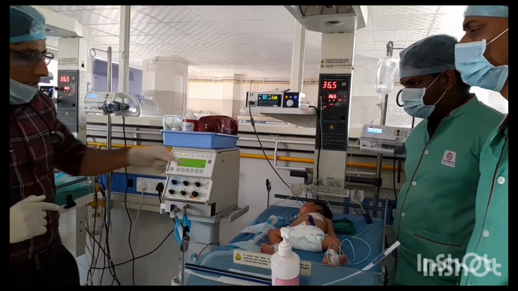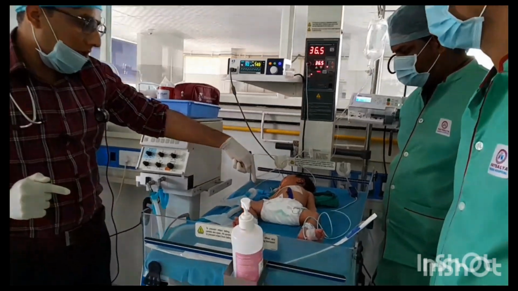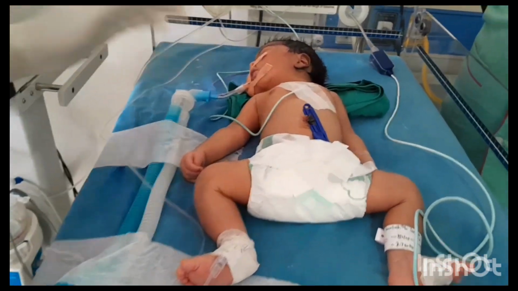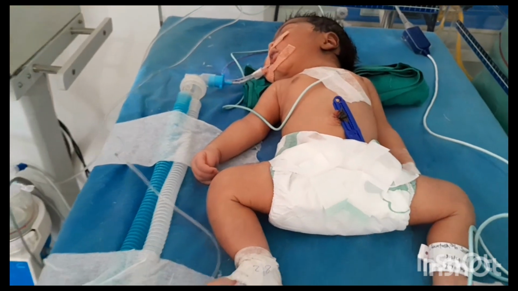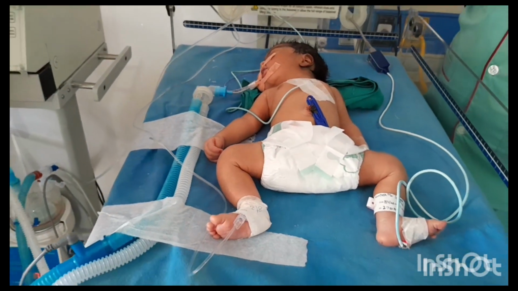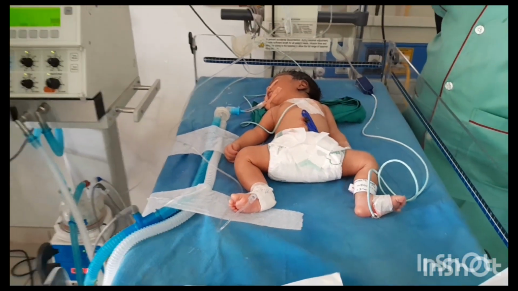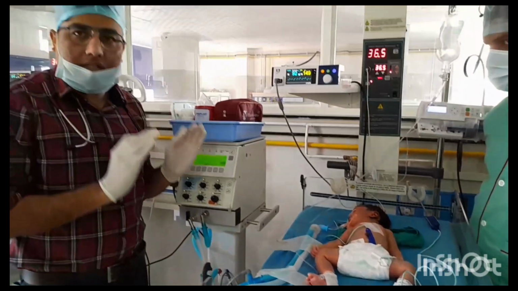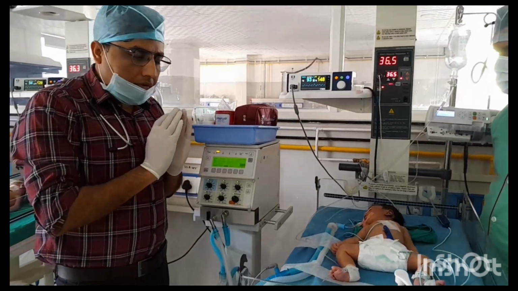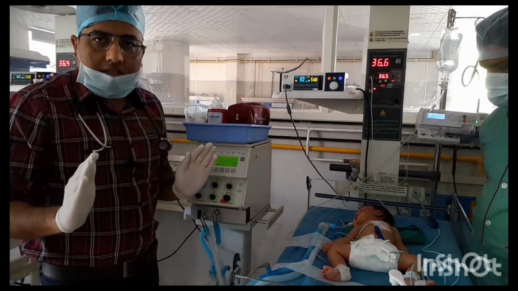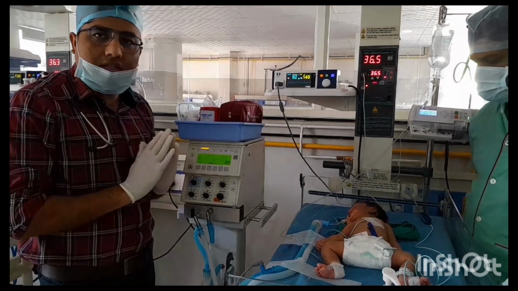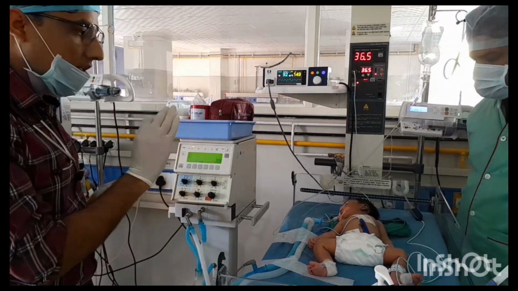Second point, the most important, is endotracheal tube care, ET care. In ET care, what should we do? First and most important is suctioning. When should we do suctioning? We should do suctioning only when it is required. We should not do any unnecessary suctioning, and routine suctioning like 4-hourly or 6-hourly suctioning is not recommended. We should do it only when required.